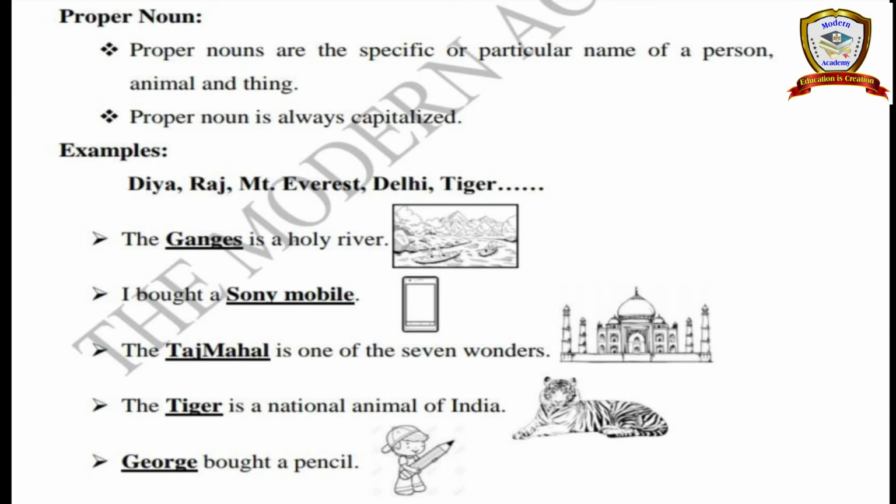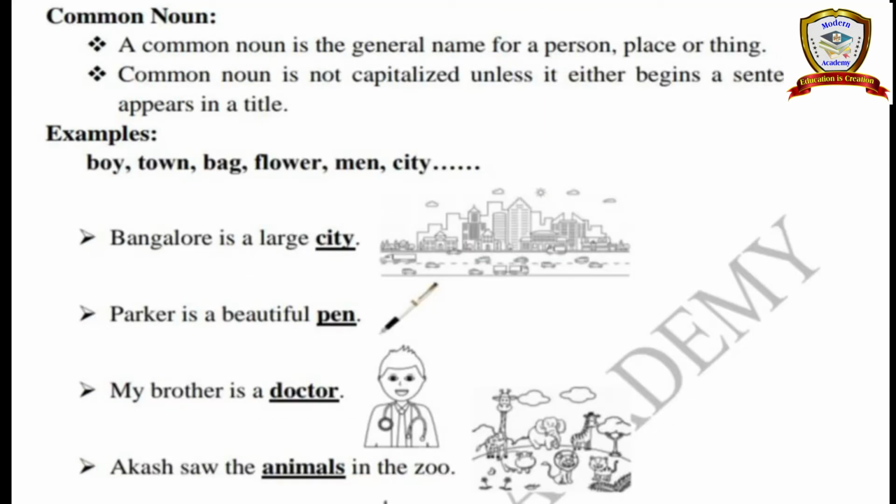Okay. Next, the Taj Mahal is one of the 7 wonders. So Taj Mahal is particularly one of the 7 wonders. So 7 wonders means it's one of the wonders. So that is the specific name of one particular place, one thing. Yeah. Next, the tiger is a national animal of India. See, tiger. So tiger is one animal, one kind of animal. So that is a proper noun.